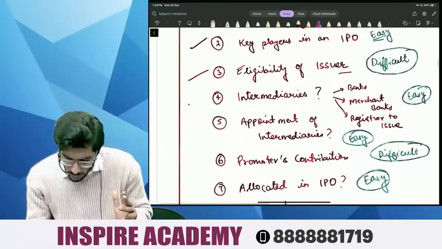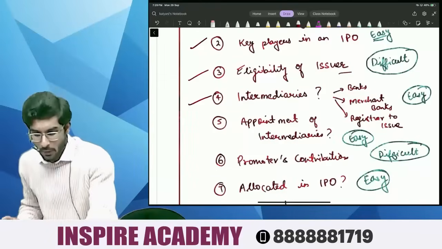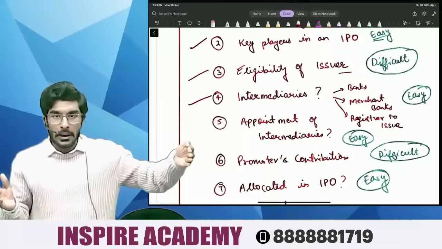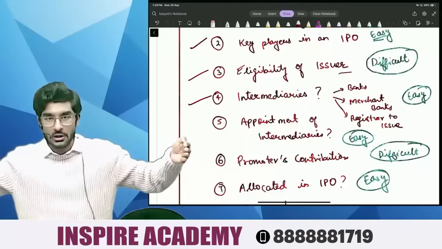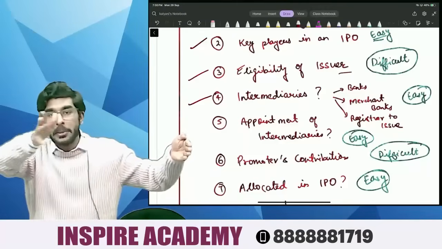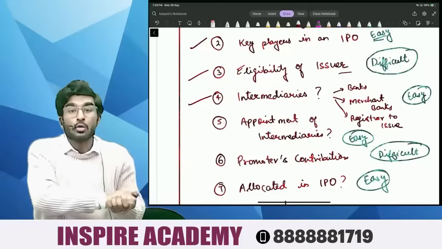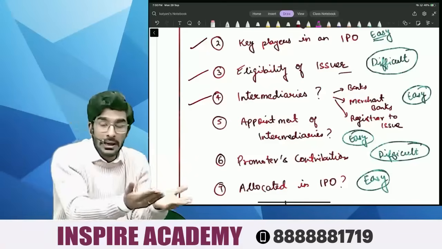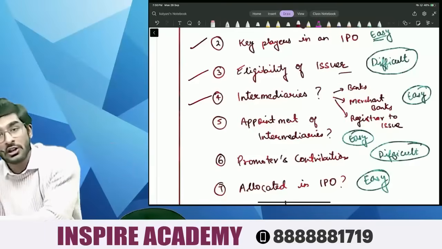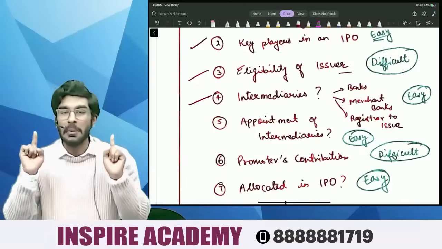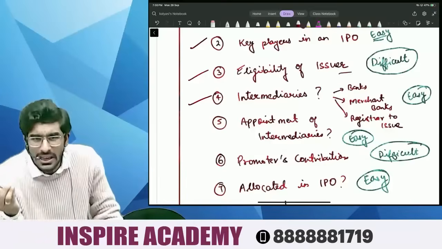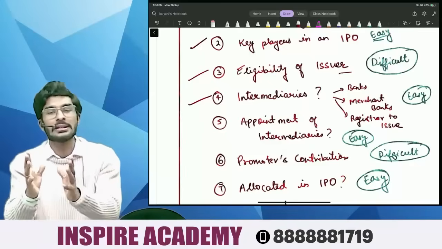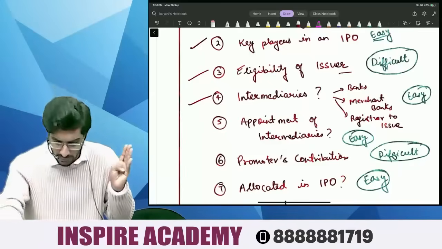Number 4, we're going to understand the intermediaries involved. Intermediaries means what, people? It's like agencies, the ones between the company and the stock exchange. Who are the players who help the companies to get listed on stock exchange? They are called intermediaries. Okay, right, people? So we're going to understand who the intermediaries involved are and what exactly they do, how they help the companies to get listed on stock exchange.